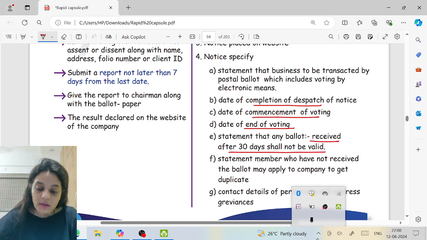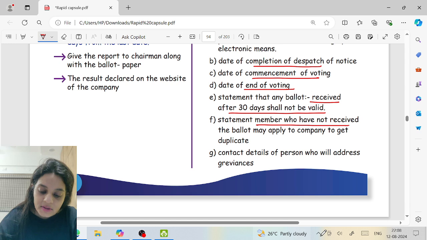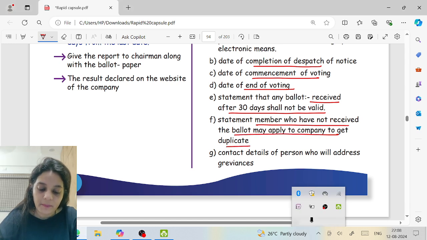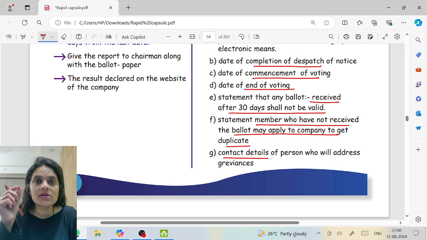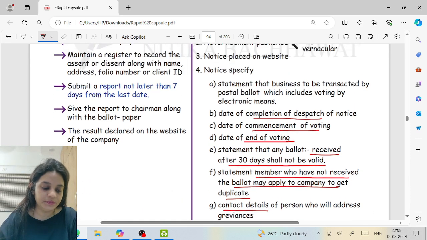Right? Members who have not received the ballot may apply to the company to get a duplicate, and the details of the person for grievances will be given. That is, if you did not get the postal ballot, you want a duplicate copy of it, to whom will you go for this duplicate? The name of that person.